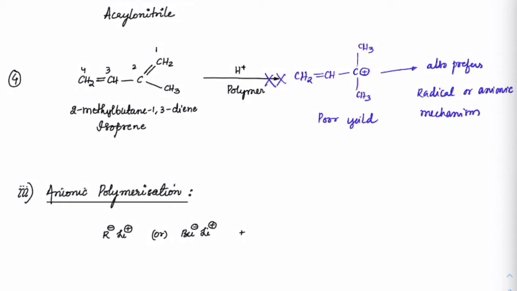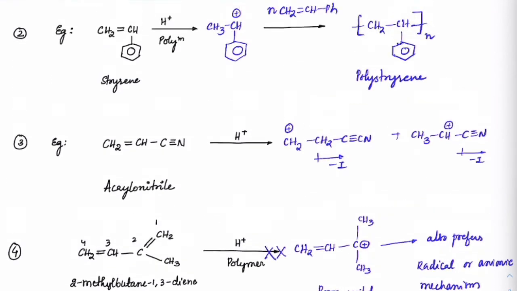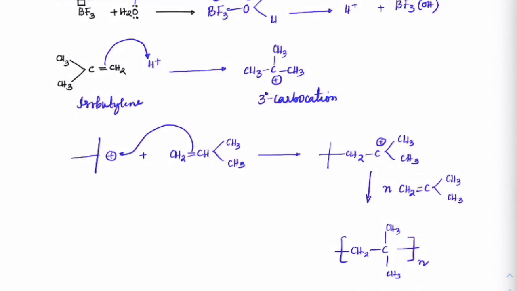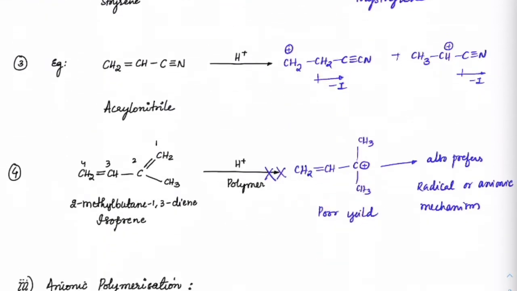Isoprene is just 2-methyl-1,3-diene. In case you were asked a question, last year this was asked, like which of the following can undergo the cationic mechanism. So you can check out a few examples like styrene and isobutylene. They can easily go because they have a stable carbocation. Got it?